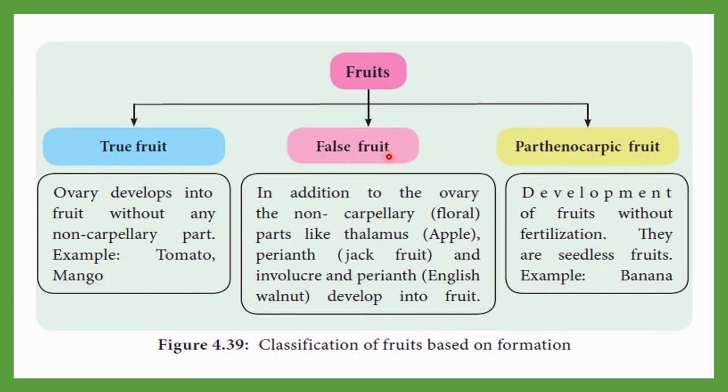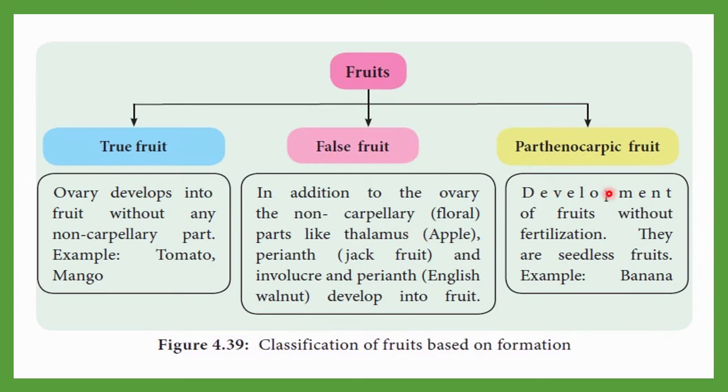What is a false fruit? Here the ovary and a non-carpellary or floral part like the thalamus take part. You know very well what the thalamus is. In the case of apple, the thalamus participates in the formation of the fruit. The perianth participates in the case of jackfruit, and the involucre or perianth participates in the formation of English walnut. So other parts also participate in the formation of a fruit, and if such is the case, then it is considered a false fruit.